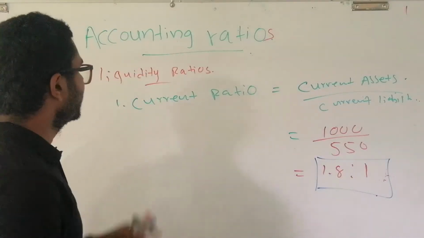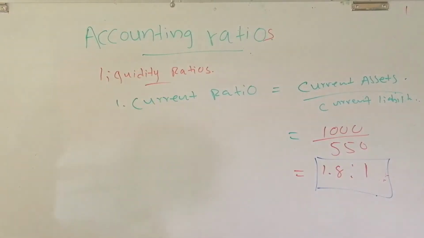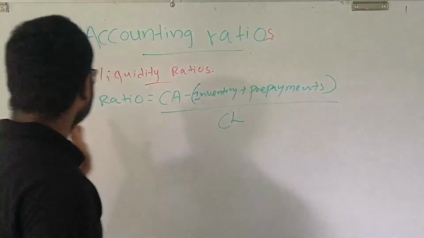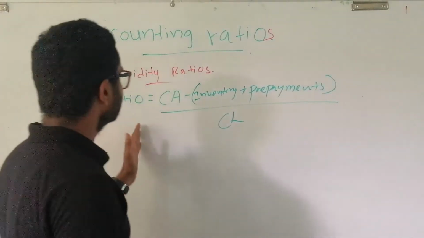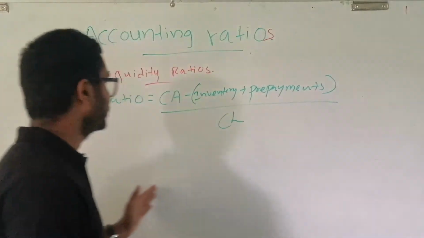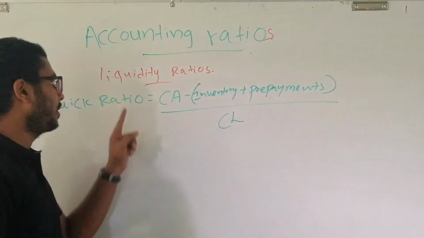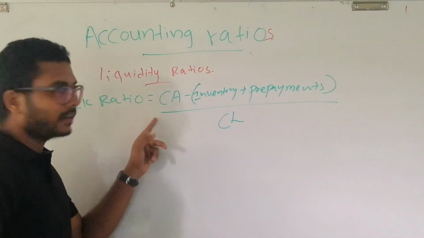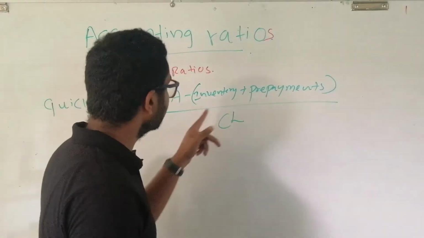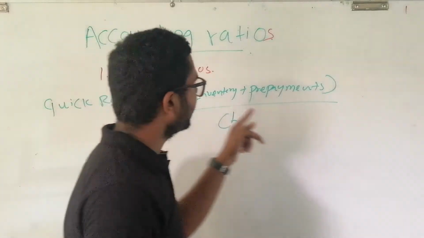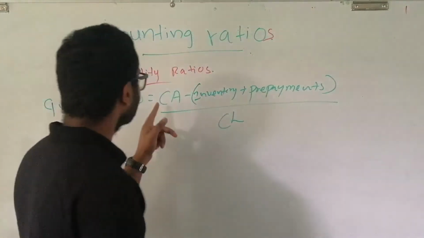Now we can move on to the quick ratio. Let's look at the quick ratio. This is the way of calculating the quick ratio. This is the equation. We should take current assets, and we should deduct the inventory value and prepayment value from the current assets.